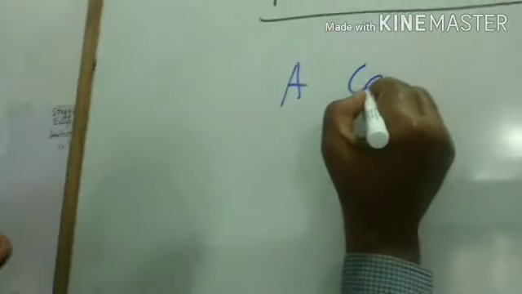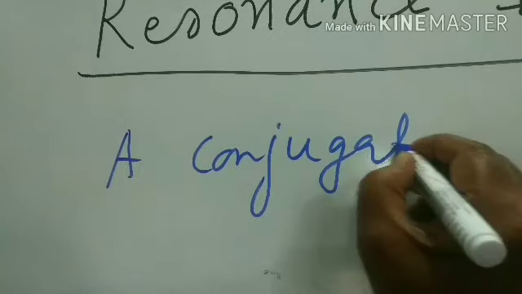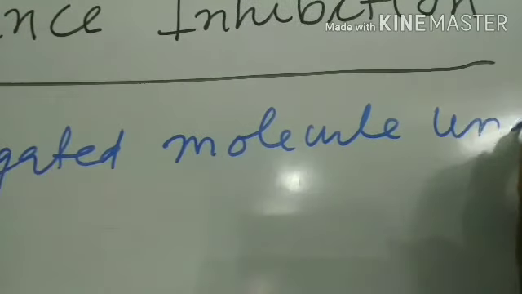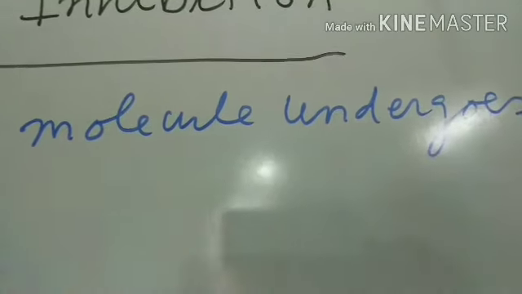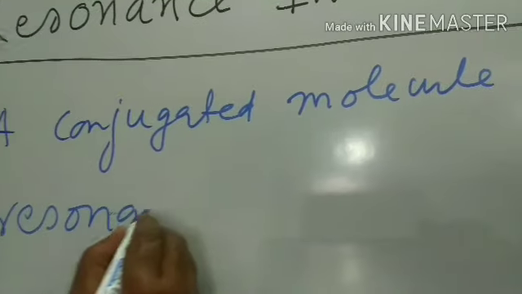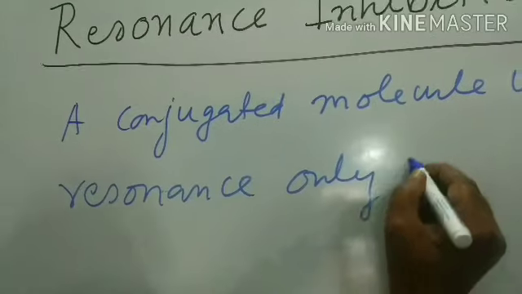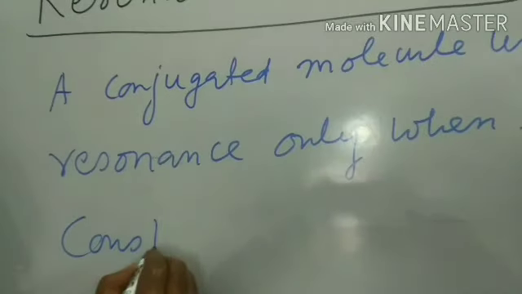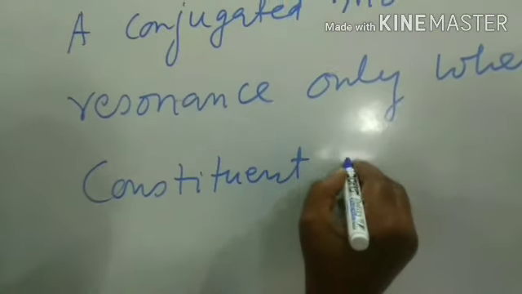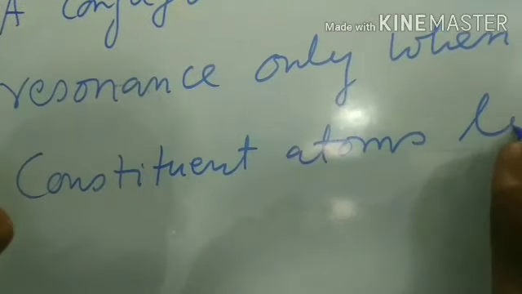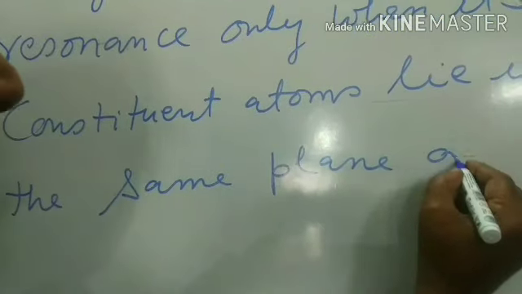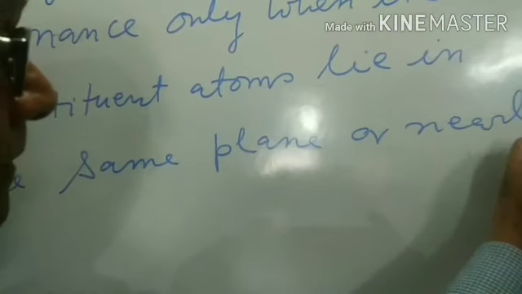A conjugated molecule undergoes resonance only when its constituent atoms lie in the same plane or nearly in the same plane.